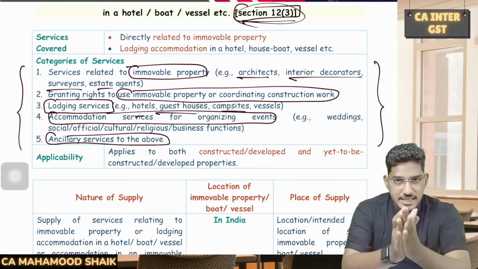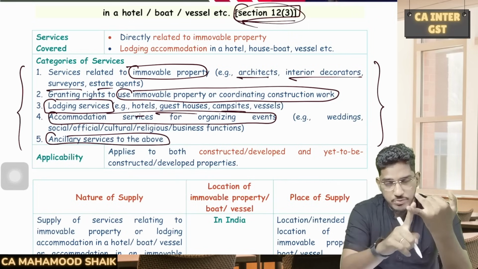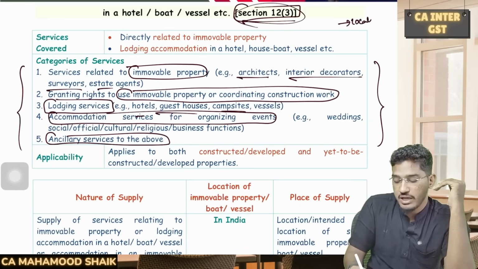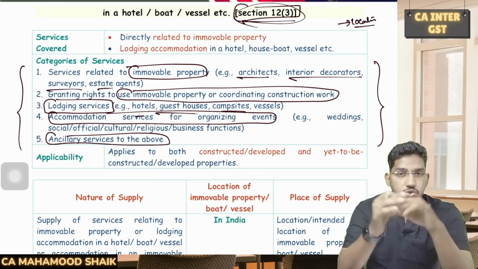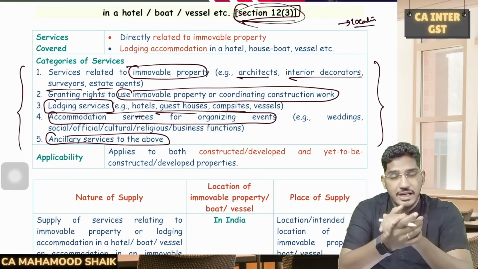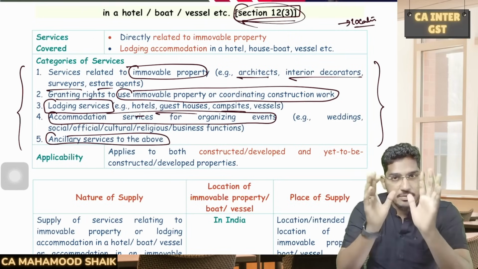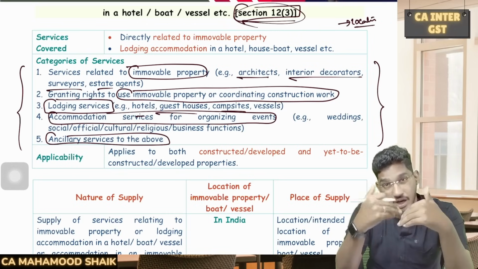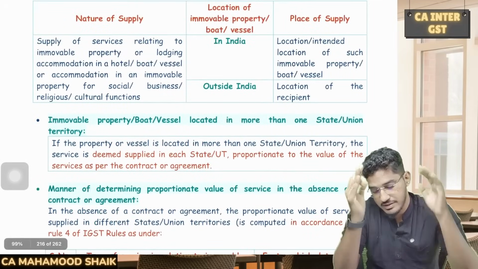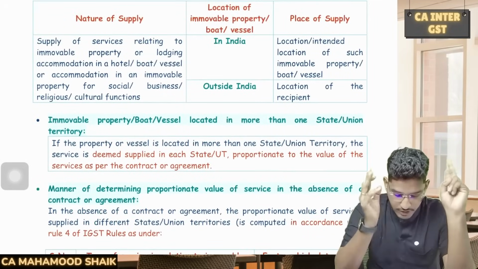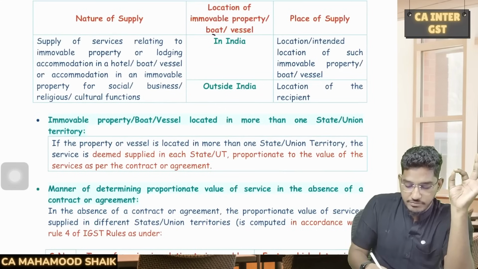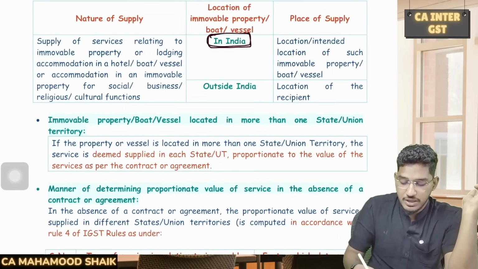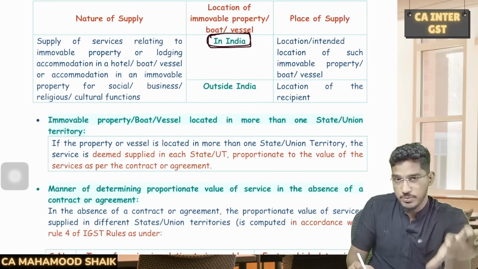And simply, 12 subsection 3 says that in respect of all these services in relation to immobile property and boarding and lodging services, the place of supply will generally be the location wherever the immobile property is located. So wherever that immobile property is located or intended to be located, that will become the place of supply. However, if the property is located or intended to be located outside India, then the location of the recipient will become the place of supply. So only two things they say here: for all these services, first we have to check the location of that immobile property. If the location of the immobile property is in India, then the place of supply will be that location wherever the immobile property is situated.